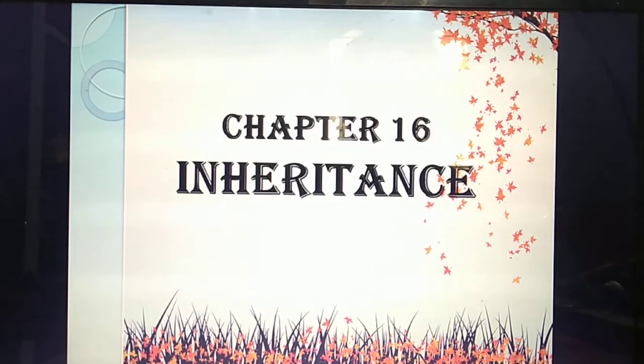Before you got the leave, last week we discussed chapter 16, inheritance. I have almost completed this chapter, but one last portion is there, only one program. Before I take that program, just recall what you have studied in this chapter, because after a one-week gap, surely you will forget things, isn't it? Is it true or not? So let's recall.